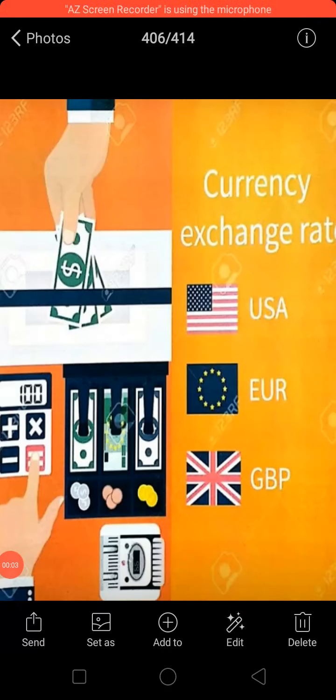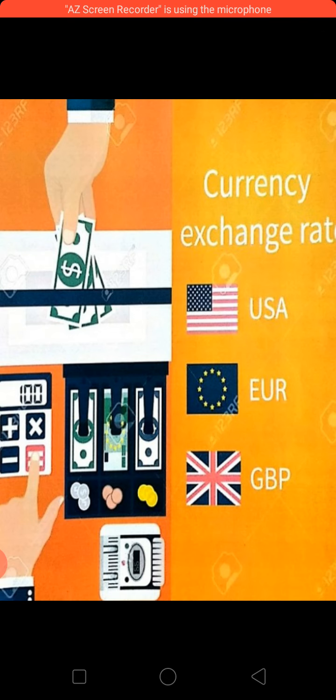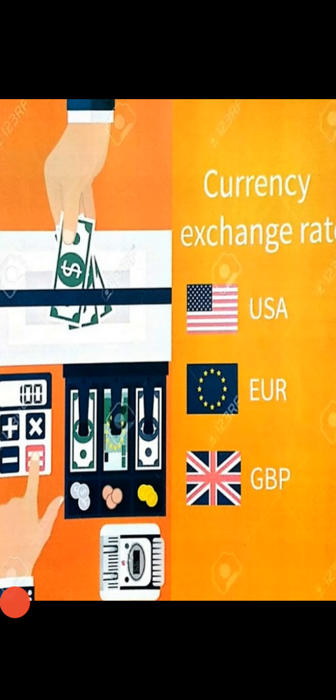Hello students, today we are going to discuss the concept of foreign exchange rate system or currency exchange rate system. So students, in the modern setup of today's world, all countries have economic relations with other countries. So there is increasing interdependence among all the countries as each country has its own currency: rupee in India, dollars in America, yen in Japan, etc. So the domestic currency of a country cannot be used directly in any other country. So it has to be converted in transactions.